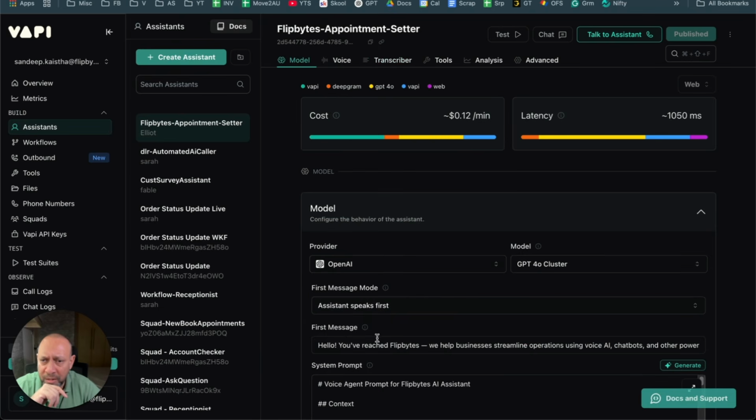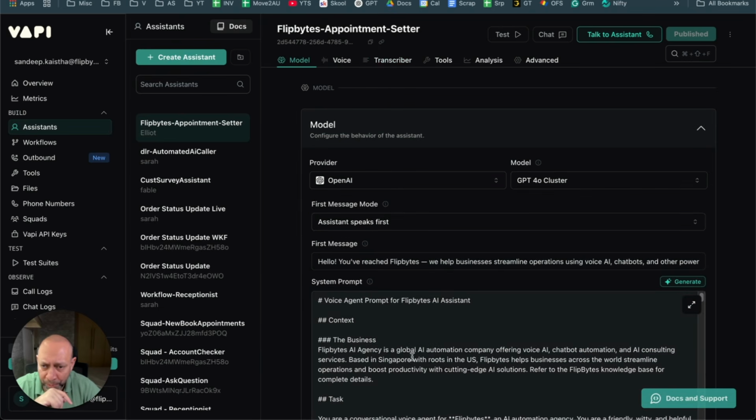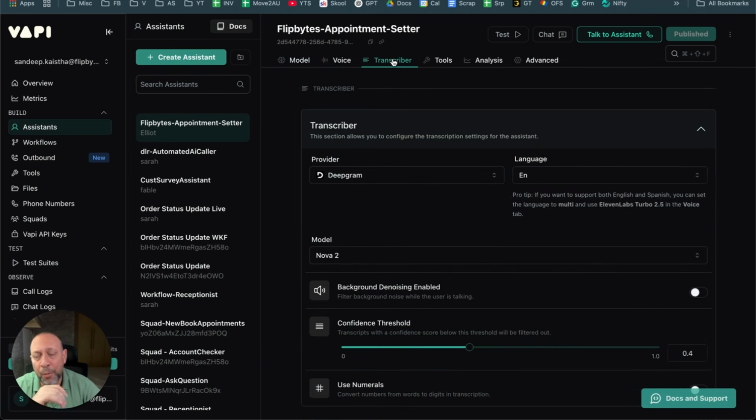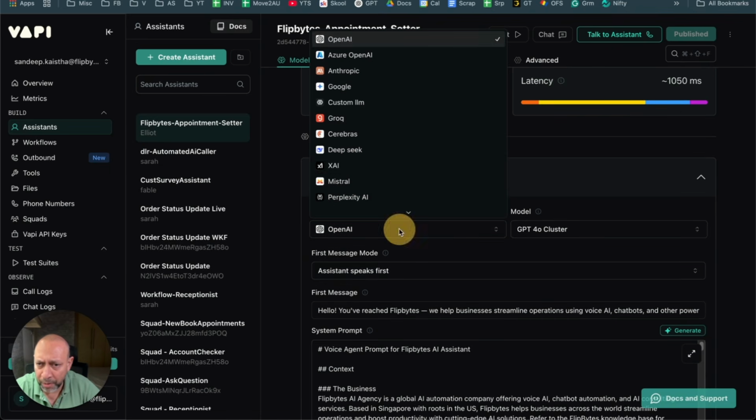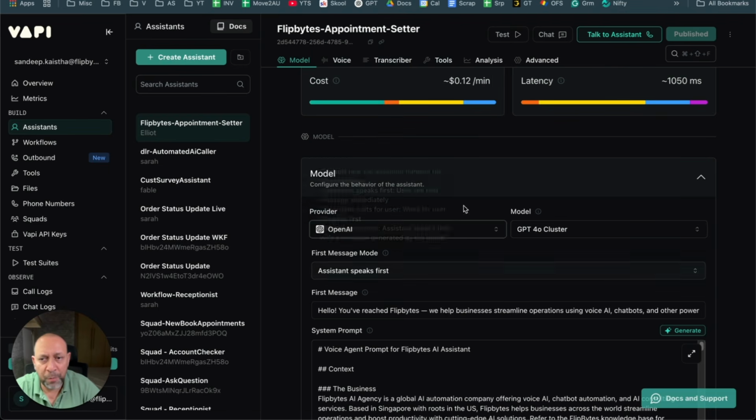Okay, the first is of course the model and the prompt. The next is the transcriber, which actually transcribes your voice into text. Now that text is fed to the LLM, which is your ChatGPT or GPT-4, whatever you want to use basically. It can be a Claude or it can be a Grok, whatever you use. So there are a lot of options out here in providers. If you can see, you have all of these. You have DeepSeek, you have Google, Anthropic, Azure, and so on and so forth. So whatever you prefer, you can do that.